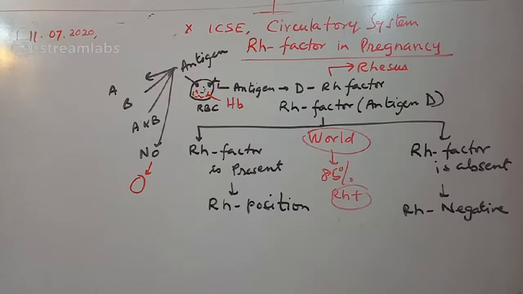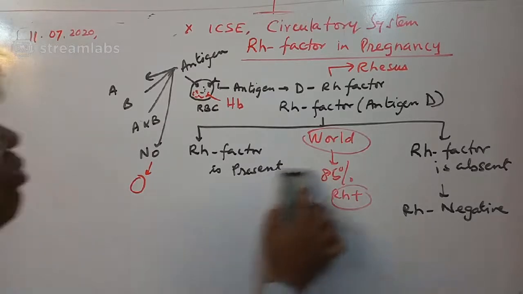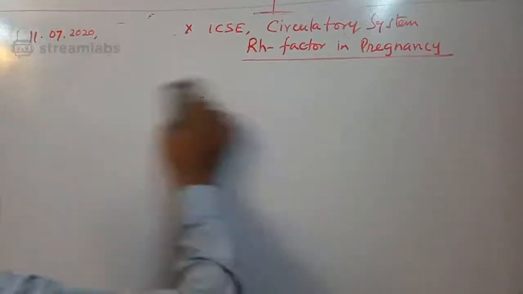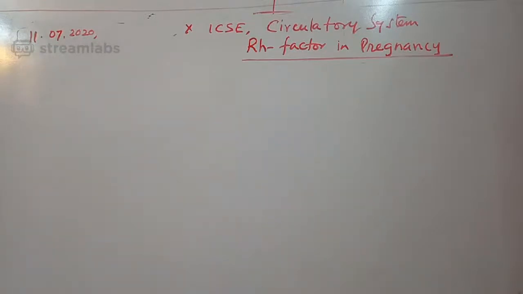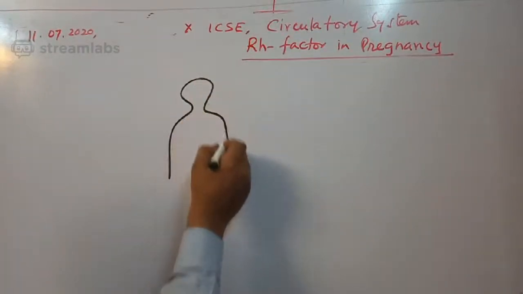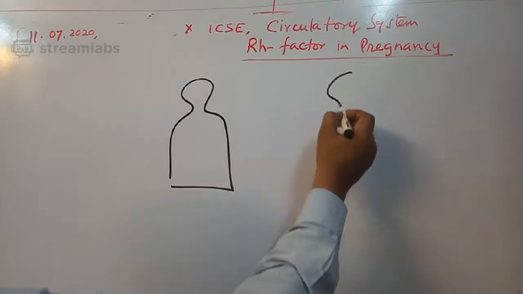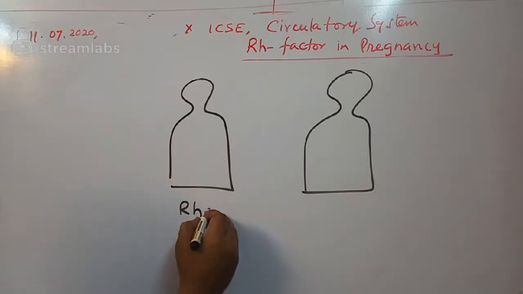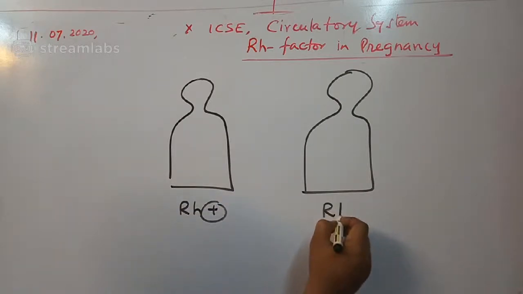Fine. Next part. This is all about understanding. Let us take one case. Suppose, understand like this, okay? Before I start with this, let me tell you this part also. This person is RH positive. Suppose this person is RH negative.